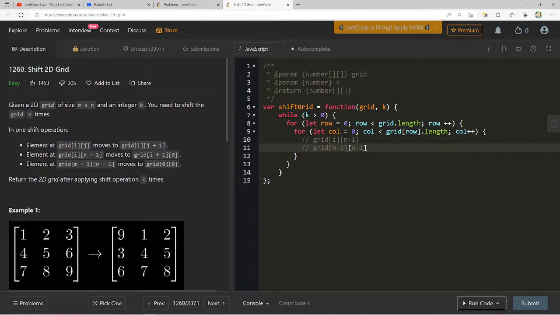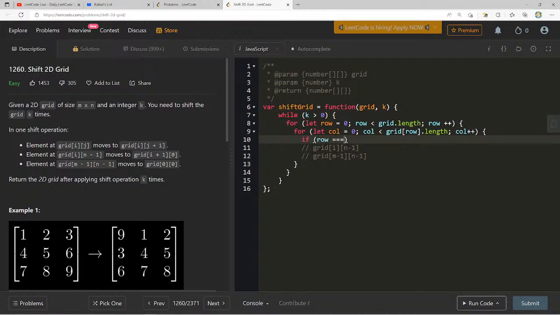So what does this mean? M by n, right? So in this case, m is going to be the size, yeah, m minus 1 is going to be our grid length minus 1. So anytime I get to a row, element at grid of m minus 1 and n, okay, so there's a couple different cases.